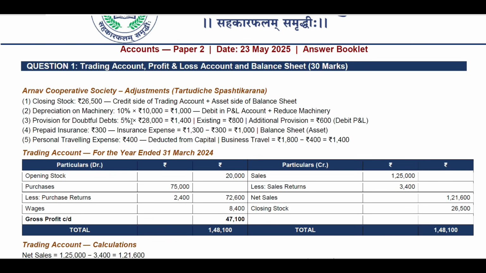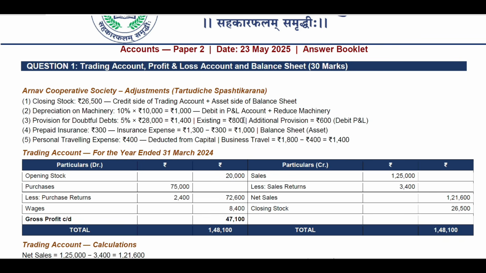Depreciation on machinery 10% multiplied by 10,000 is equal to 1,000, debit in profit and loss account plus reduce machinery. Number 3, provision for doubtful debts 5% into 28,000 is equal to 1,400.